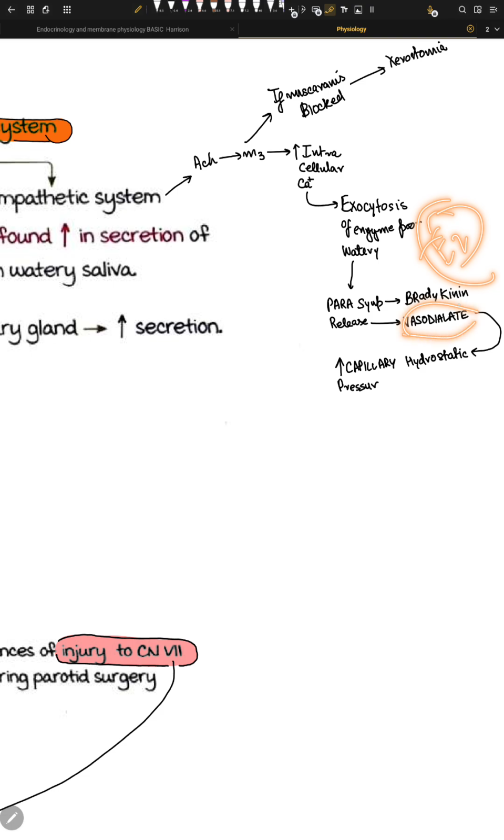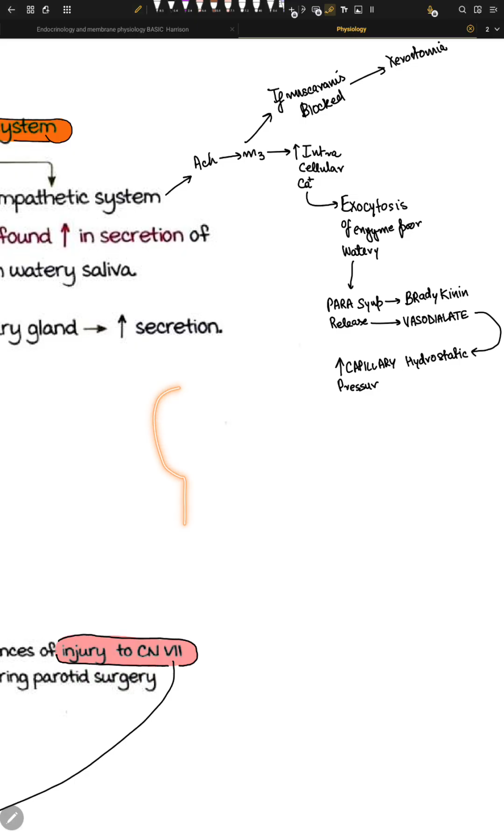Now, one of the very famous bradykinin-related mediators is E2, and this E2 actually leads to vasodilation. And then when the vasodilation happens, the capillary hydrostatic pressure increases, right? So what happens here is that more blood flows into the capillaries, right? Because of the vasodilation, right? And this increases the filtration of plasma into the interstitial space. So imagine we have more water and ions going to these acinar cells, right?